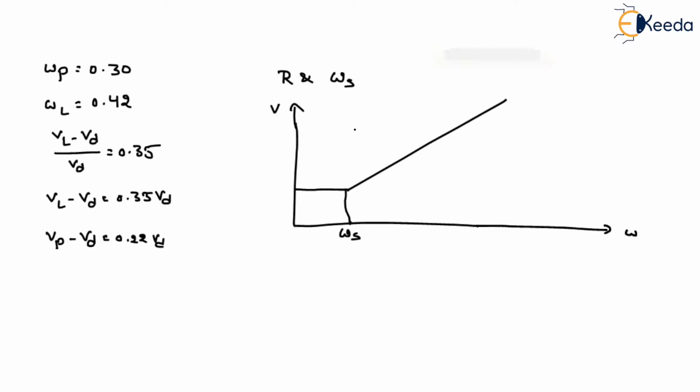So let us consider that after the shrinkage limit comes the plastic limit, then we get the liquid limit. Corresponding to the plastic limit, we represent the volume at plastic limit.